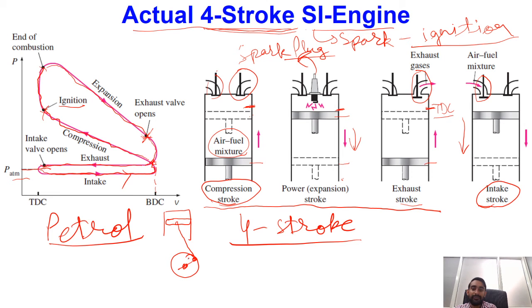This particular shaft is known as the crankshaft, and the rod in between the piston and the crankshaft is known as our connecting rod.